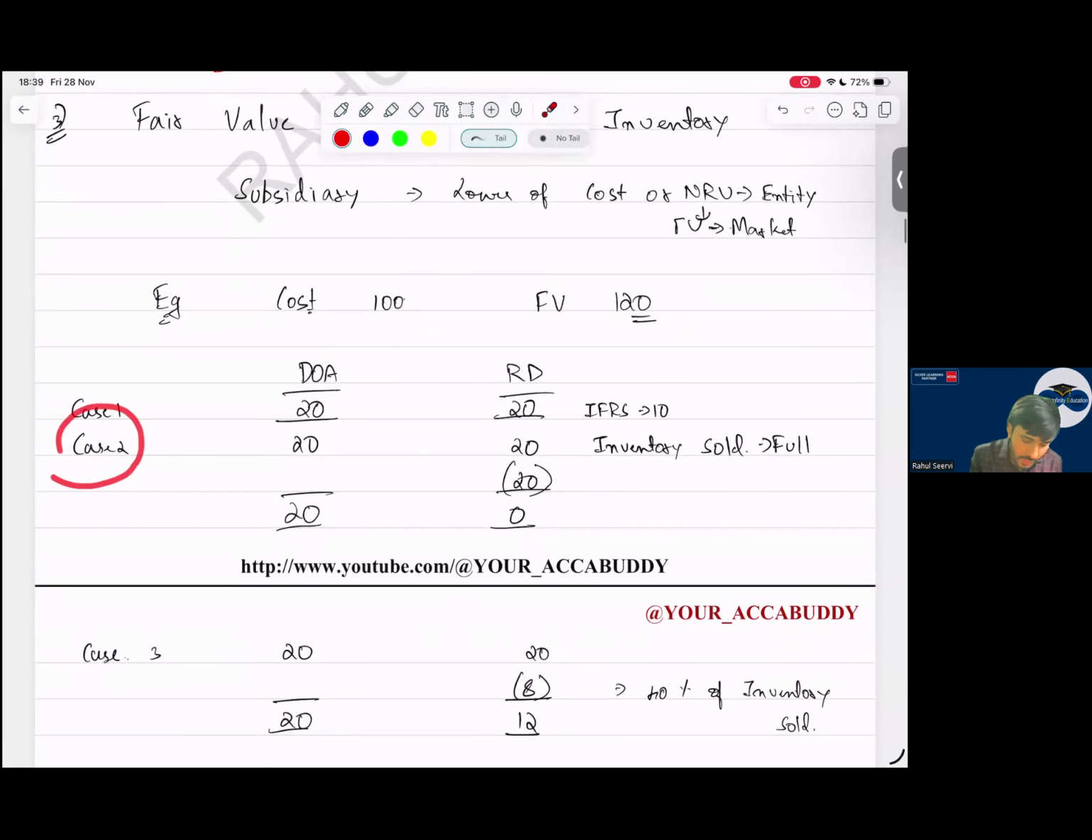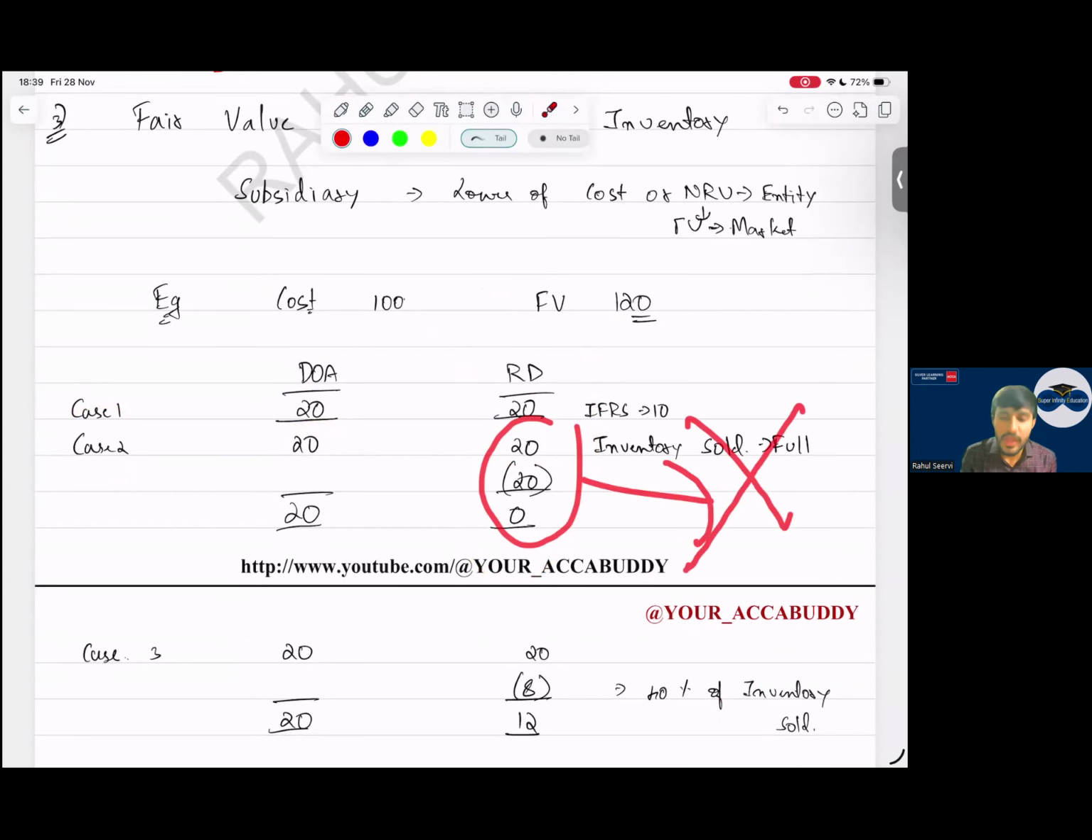Case 2: I say 20 is there here. Now I say the full inventory has been sold. If the inventory has been sold, will there be any balance at the reporting date? No, it will become 0. In the balance sheet, will there be any adjustment? No. Either you record 20 and again reduce 20, so it will ultimately be 0.